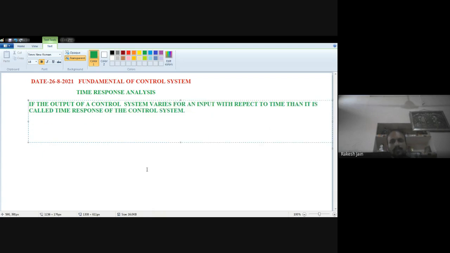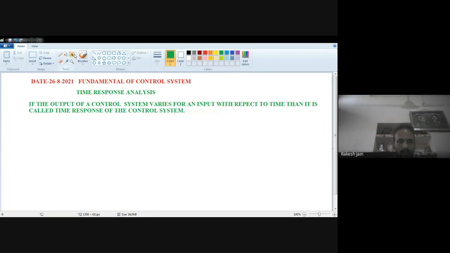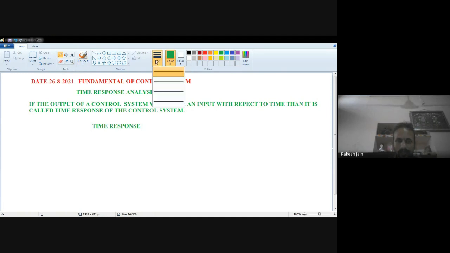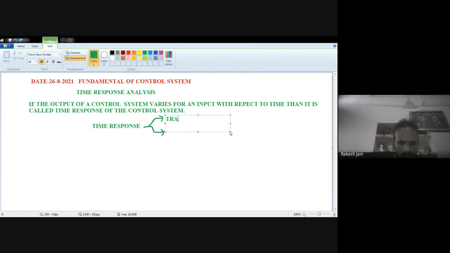If the output varies with respect to time, basically this time response can be divided into two. We can split the time response of a control system into two basic parts. One is the transient response, and the second one is the steady state response.